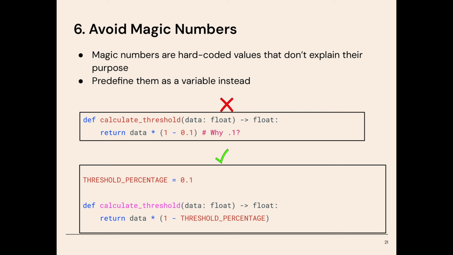Instead of using the number 42, we could use a constant with a meaningful name to make the code more readable. For example, if we define discount percentage equals 0.1, then when we calculate the discount, it's easy to understand what it's doing. It also makes it much easier to change the discount percentage in that one line rather than change the 0.1 everywhere it appears.